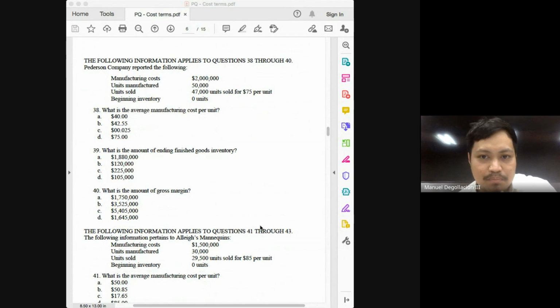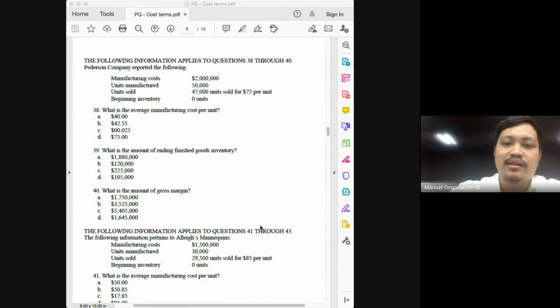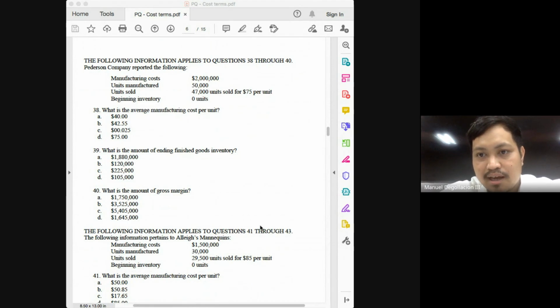So how much is the price per unit? 40. So 40,000 times 3, our answer here would be 1,200,000. What's the question so that the answer will be 1,880,000, class? How much is your cost of goods sold? 47 times 40.